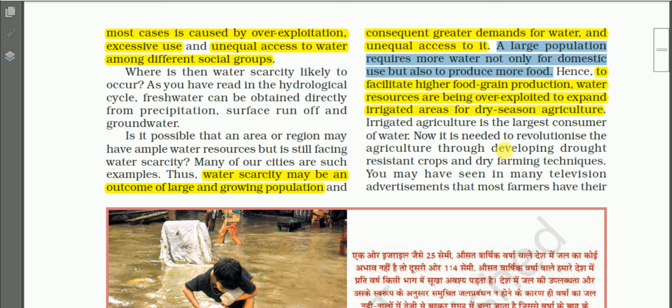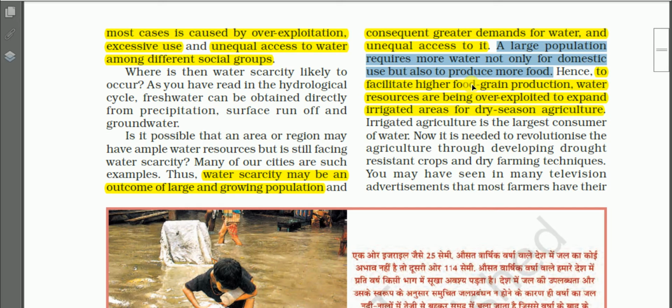If the population is increasing, it implies that we need more water for drinking, we need more water for bathing and other purposes. Not only these, we also need water to produce more food for the larger number of population.